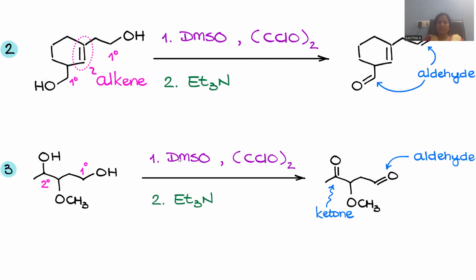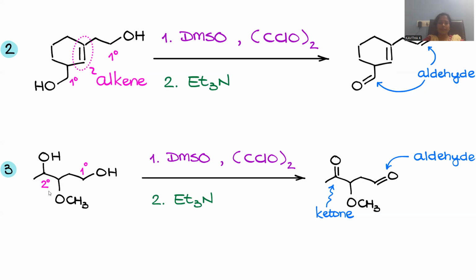And here are some more examples. We have a double bond. And here is alcohol, here is alcohol. Let me check the nature of the alcohols over there. Here the chain length is 2 carbons with the hydroxy, and 1 carbon with the hydroxy. But here the nature is primary, and here also you can denote it as primary. So primary alcohols are there, and DMSO, oxalyl chloride, triethylamine, if added, both alcohols are supposed to give the aldehyde only. There is no other choice because both are primary in nature. The chain length may be different, but the expected terminal product remains the same, that is aldehyde.